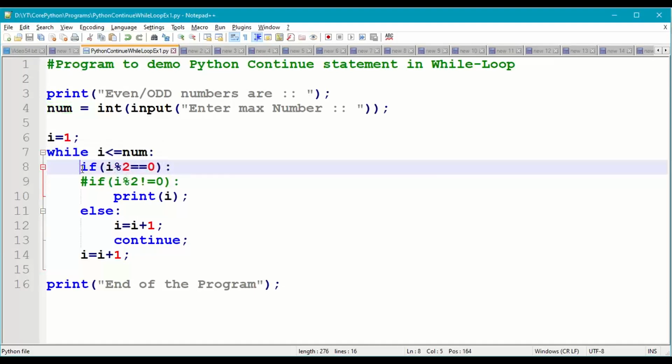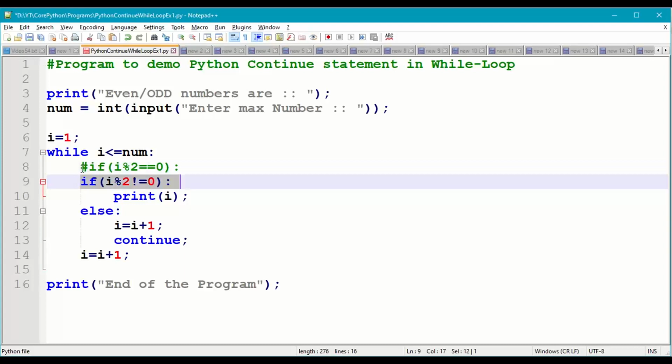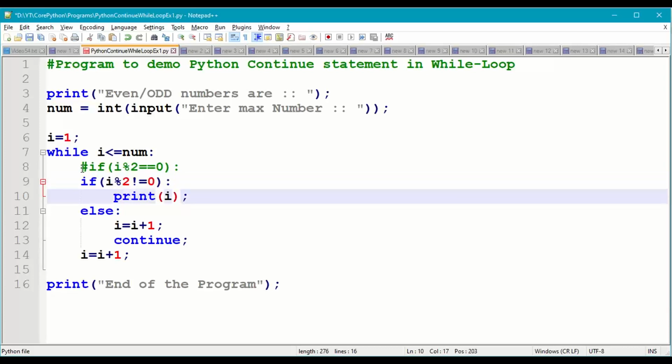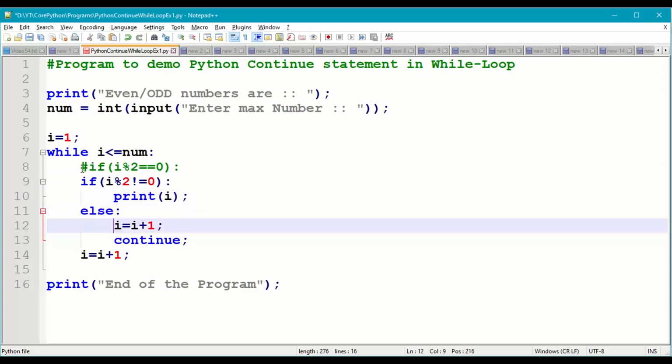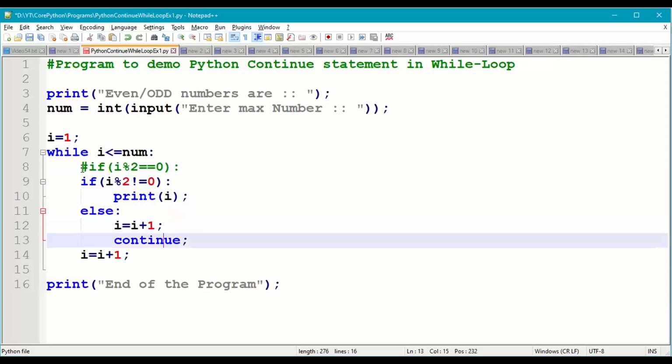Similarly, if we want to print the odd numbers, we'll change the if condition. If I divided by 2 remainder is not equal to 0, means remainder is 1. In that case, print I, odd number, else if it is even number, I equal to I plus 1, say continue.